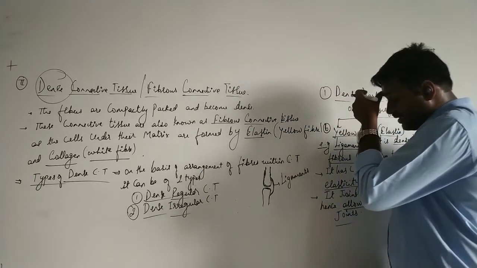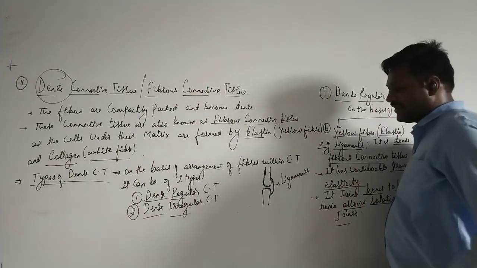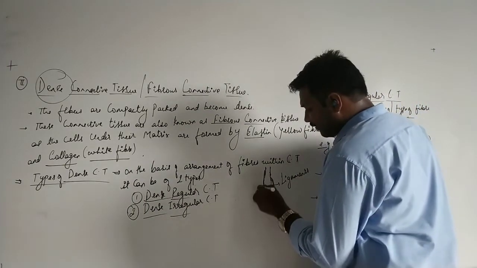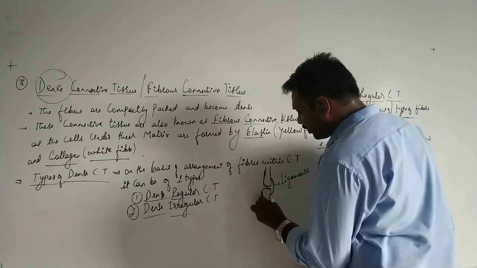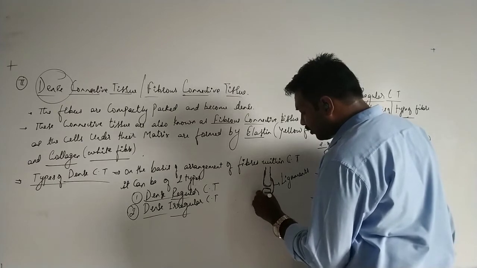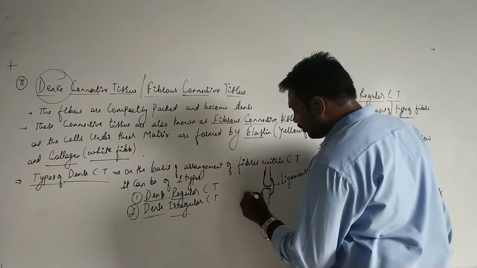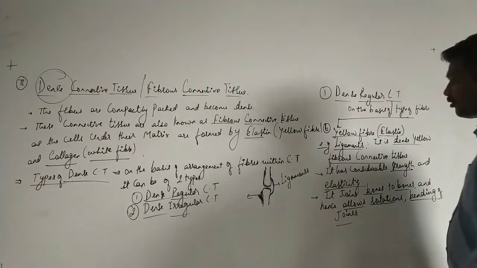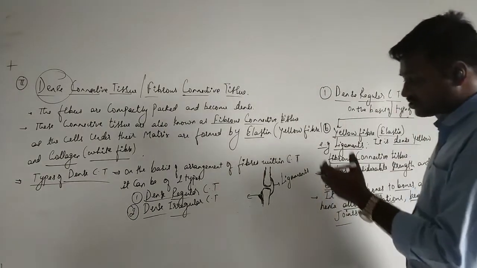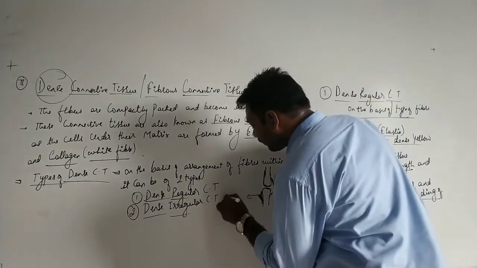And if this bone has to move, it will be attached with some muscles. The muscles are attached with the help of a bundle structure of white fibers, that is collagen, and the structure formed by these white fibers is called the tendons.